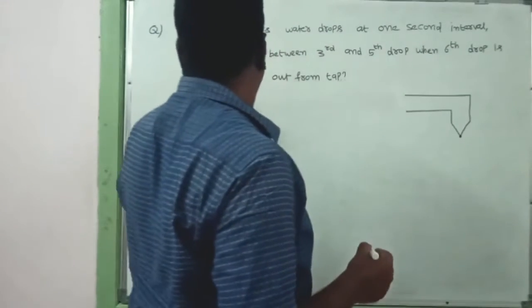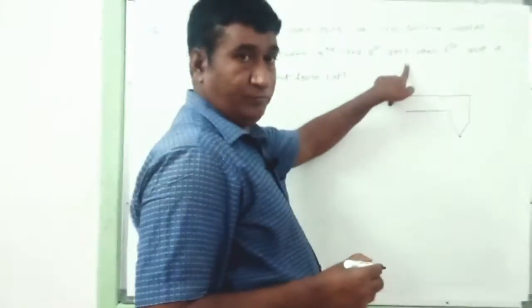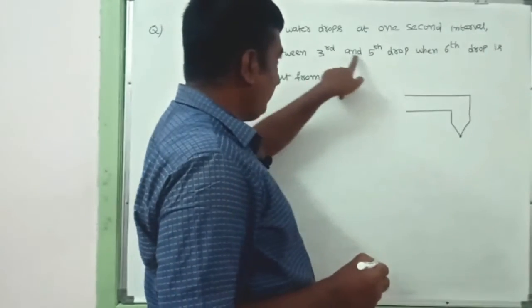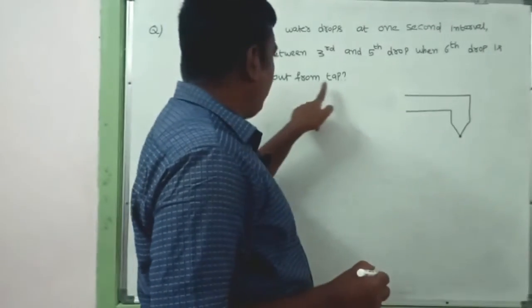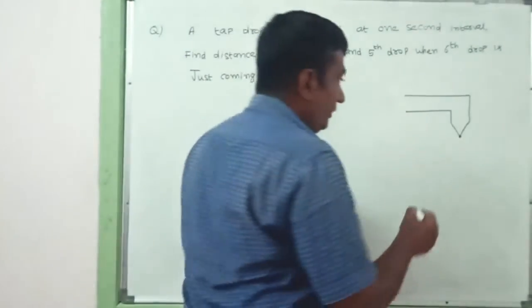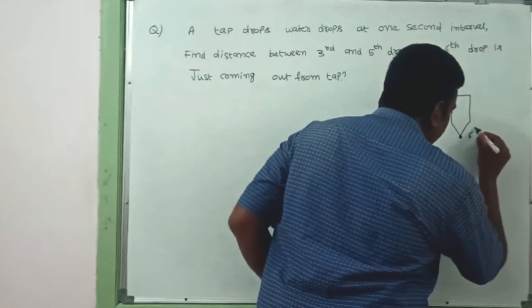Find the distance between the third and fifth drop when the sixth drop is just coming out from the tap. That means this one, which I can take as a droplet, is nothing but the sixth.